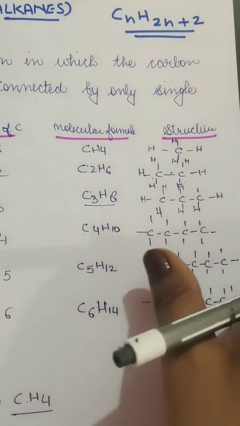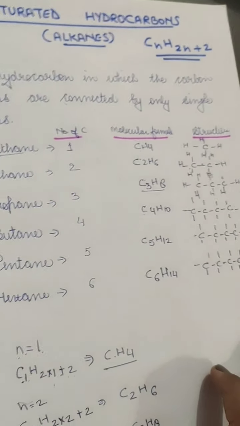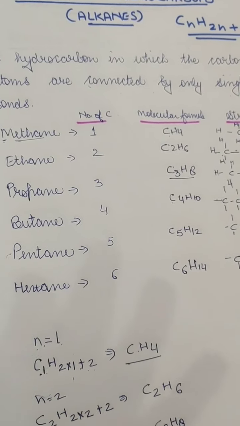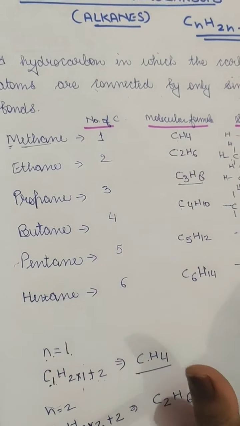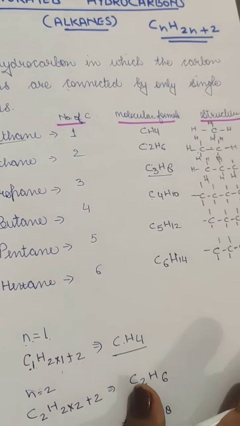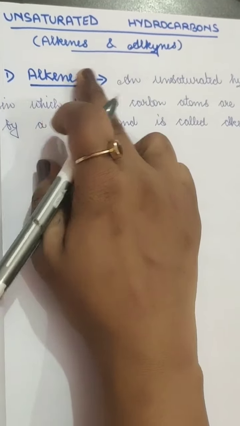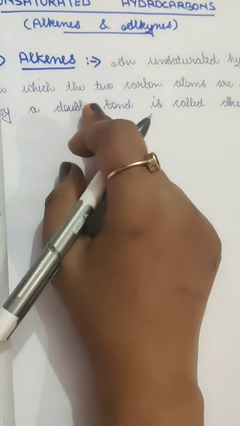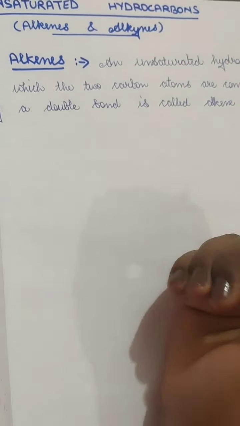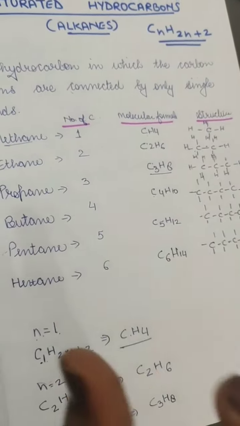So, what are the alkanes? Alkanes are the hydrocarbons in which the carbon atoms are connected only by single bonds. So it is very easy. Today we'll be only doing alkanes, and in our next lecture we'll be doing unsaturated hydrocarbons, which will be alkenes and alkynes. This is again very easy, but if we do all at once, it will be a mess for you. So we'll be doing it step by step, one by one. For today I think only this is enough.